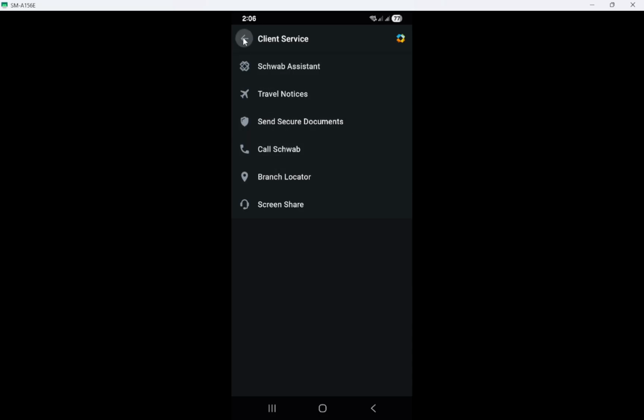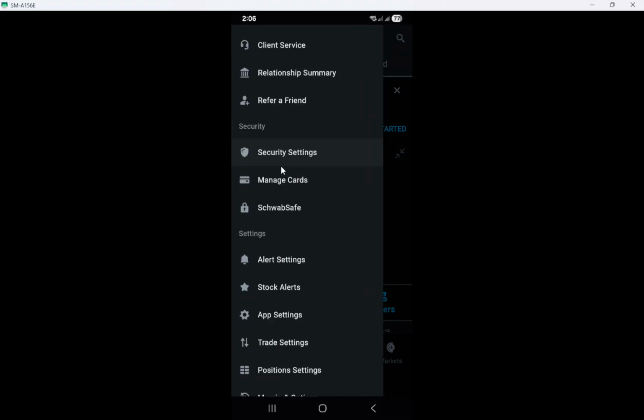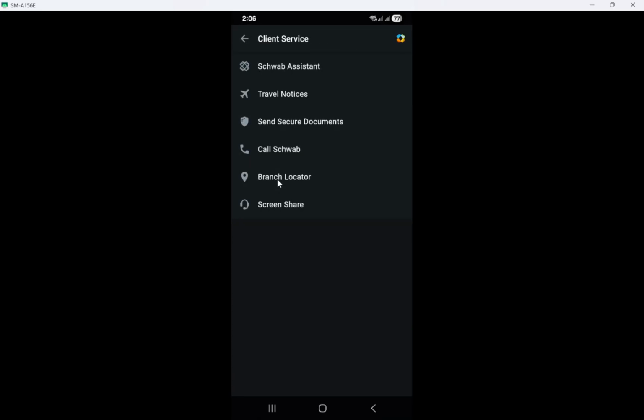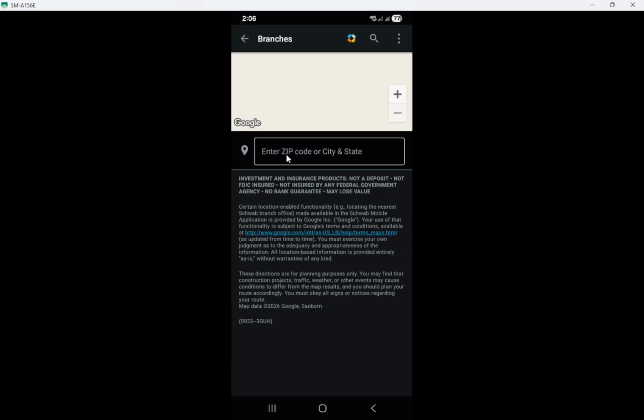Prefer in-person help? Use the branch locator in the app. From Client Service, open Branch Locator to find nearby offices. This is helpful for more detailed questions or if you want face-to-face guidance. You'll see locations near you and can choose the most convenient branch.